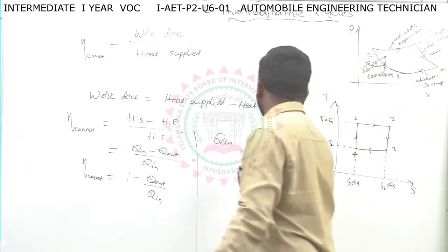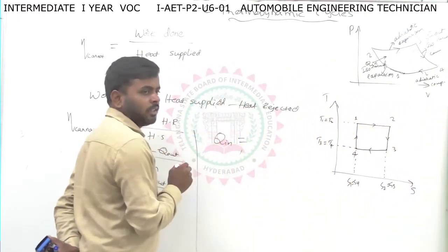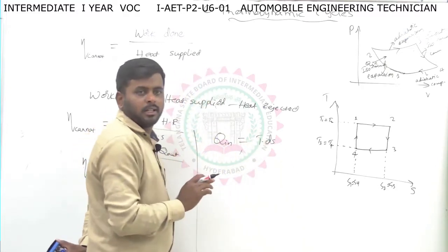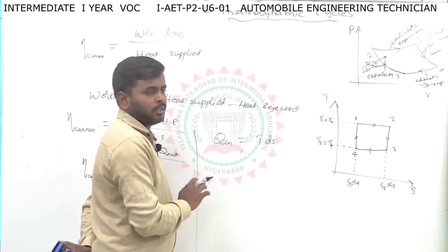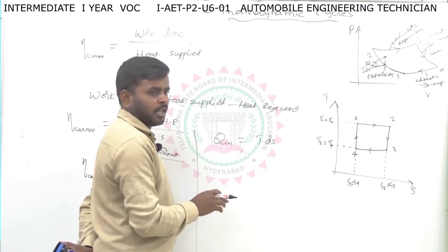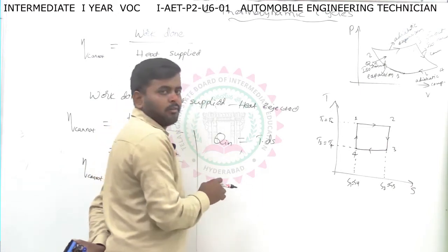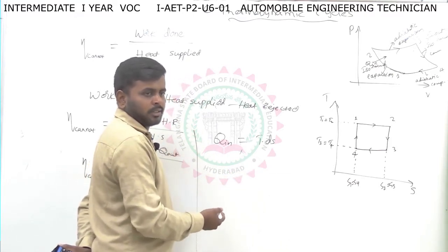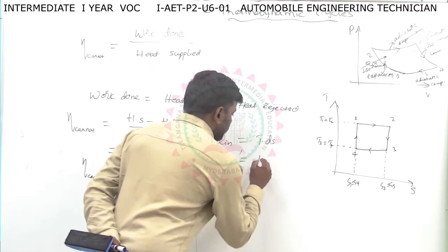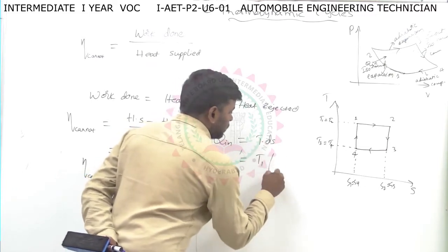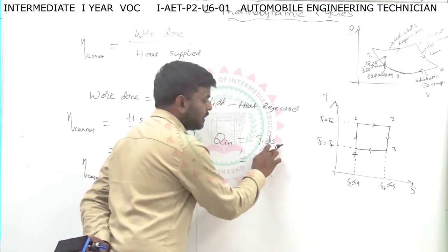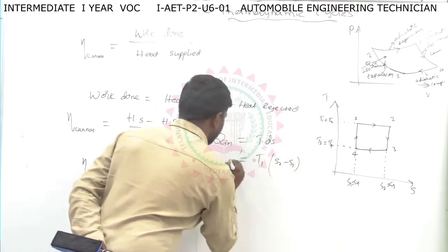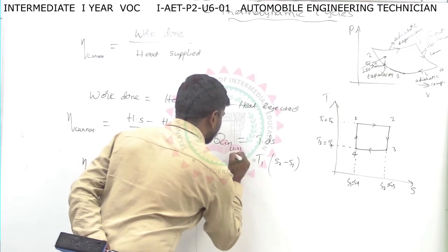So here for Q in, we know that Q equals T into dS. I am deriving this formula in terms of entropies. You can also derive it in terms of pressure and volumes. There are a number of methods to find the efficiency of a Carnot cycle. This one is the easiest method, so I am using this method only. T is the temperature at the initial state, and dS is nothing but the change in entropy. So Q in is T1 into S2 minus S1, from process 1 to 2.